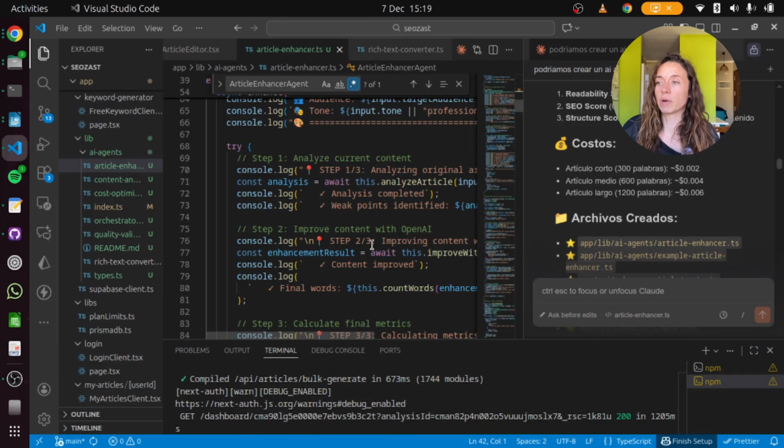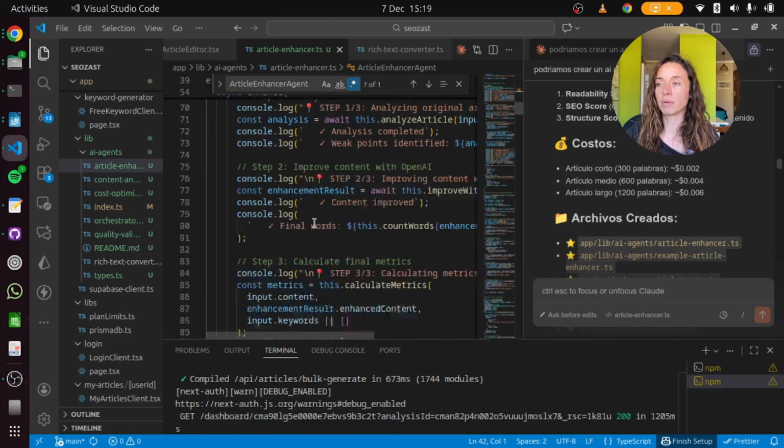So you see here we have some steps. The first step is analyzing the current content, then improving the content with OpenAI, and then calculating the final metrics, because I told Cloud that I want to know how much I was spending on every article. At the beginning it was super expensive, making a lot of calls to OpenAI that didn't improve much.